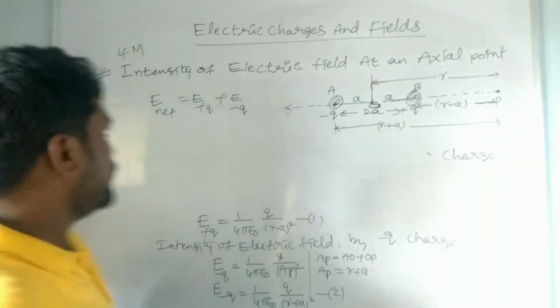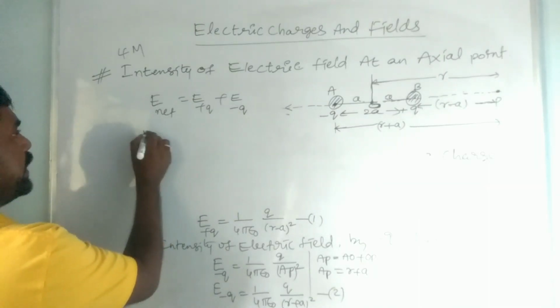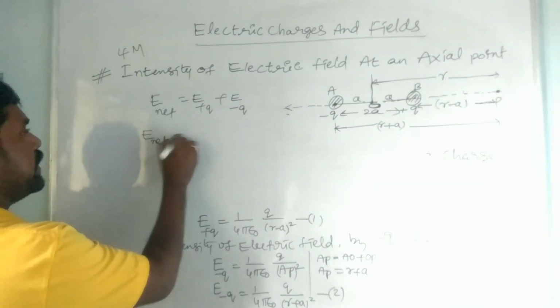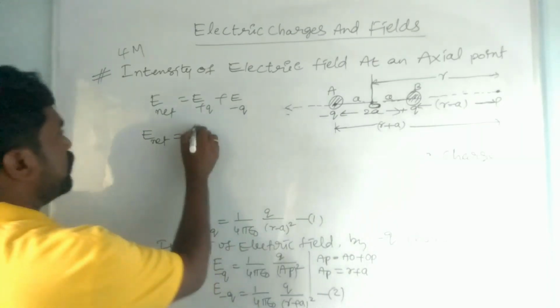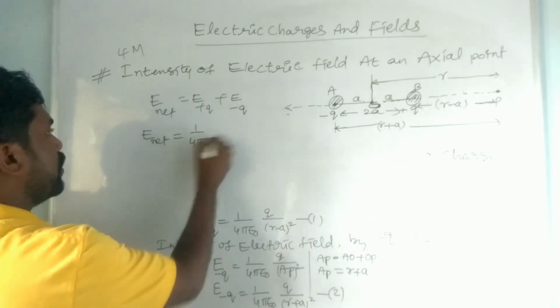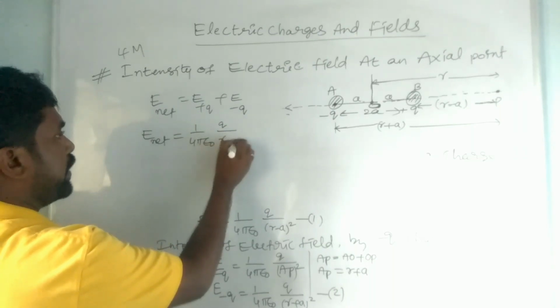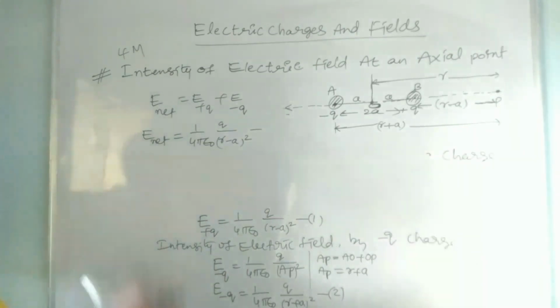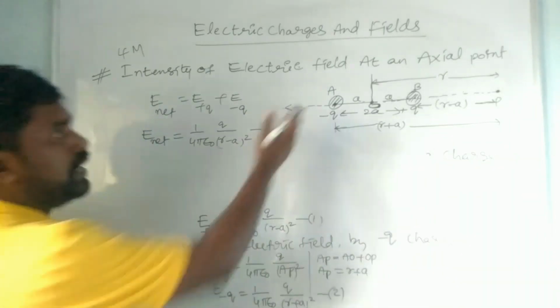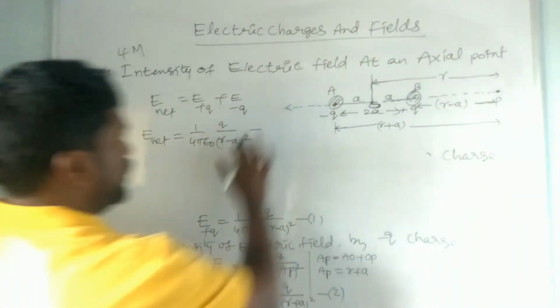So hence you have to write how we can find E net. What is E plus Q here? From equation 1, it is 1 by 4 pi epsilon naught Q by (r minus a) whole square, and minus, how can we take the minus? Because it is less compared to the positive charge.